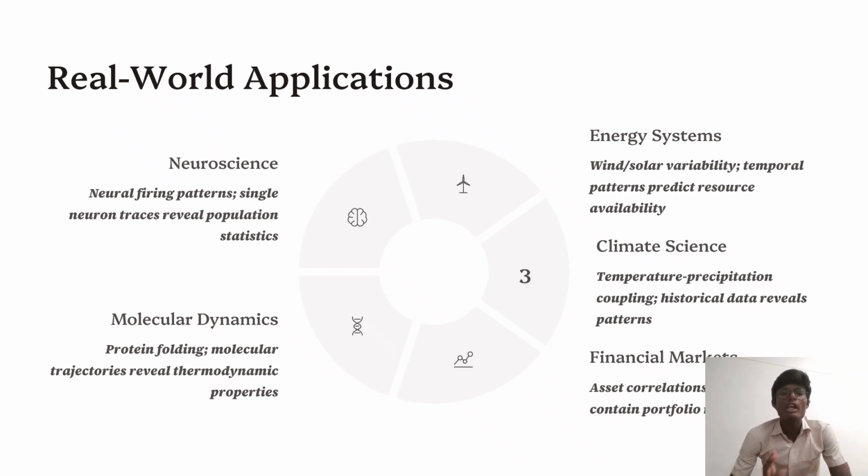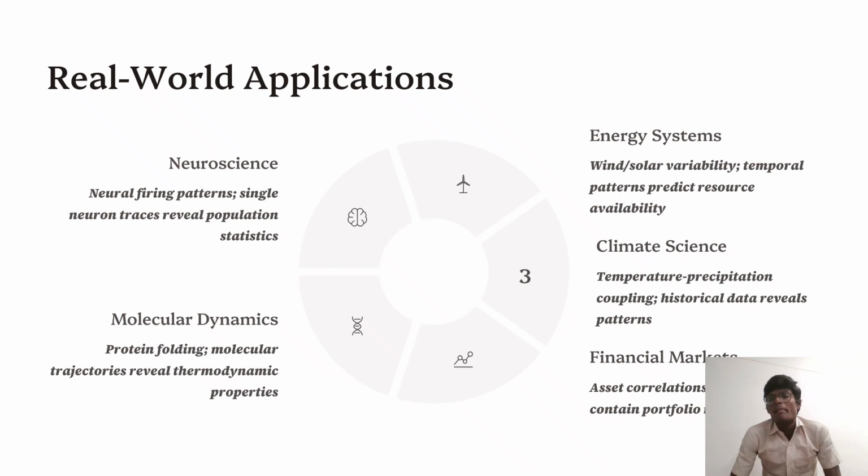And let's discuss molecular dynamics. In protein folding, the molecular trajectories reveal the thermodynamic properties. This is molecular dynamics in the real world application. And the energy system. Energy system means wind, solar, air variabilities and temporal patterns that predict the resource availability, such as pressure, temperature, wind, solar variability in the temporal pattern of energy systems, from the real world application.